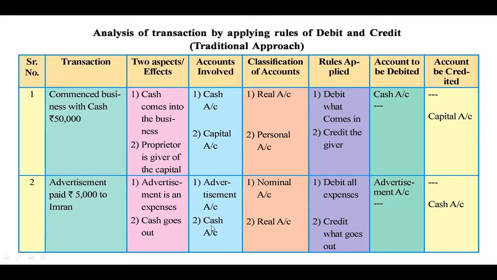And cash is the real account. Cash goes out of the business and cash is the real account. Credit what goes out. Since cash goes out, we have to credit cash account. So the journal entry is advertisement account debit to cash account.